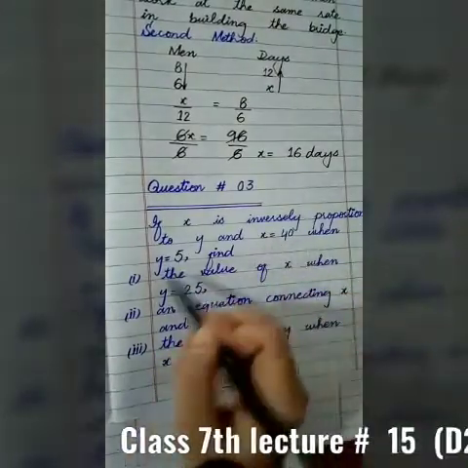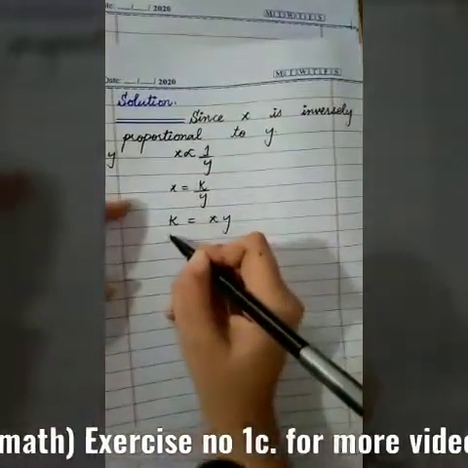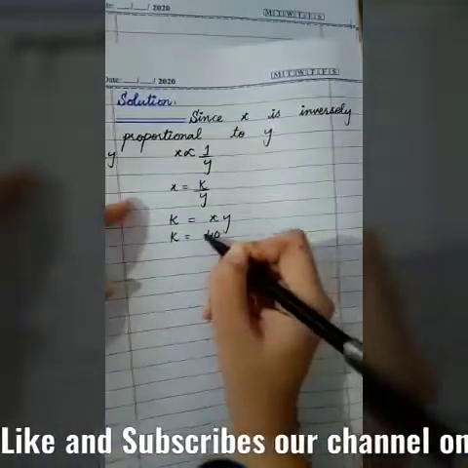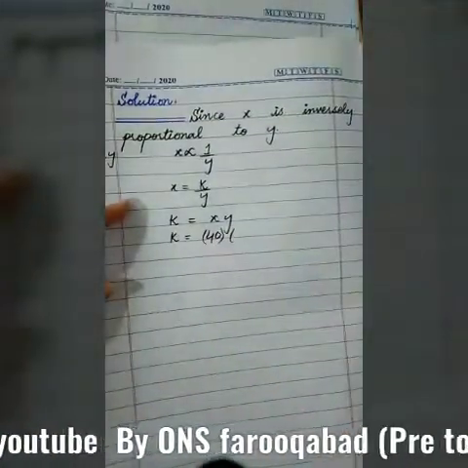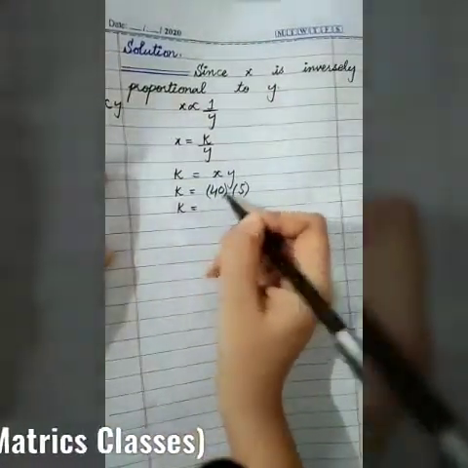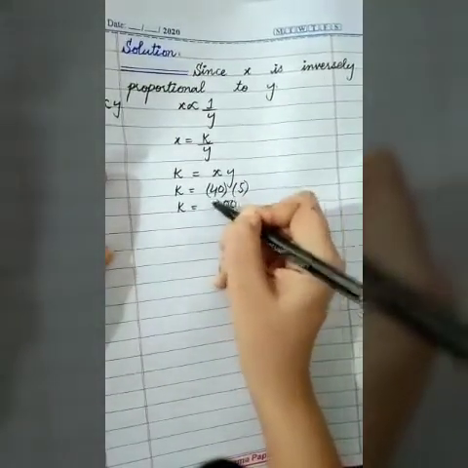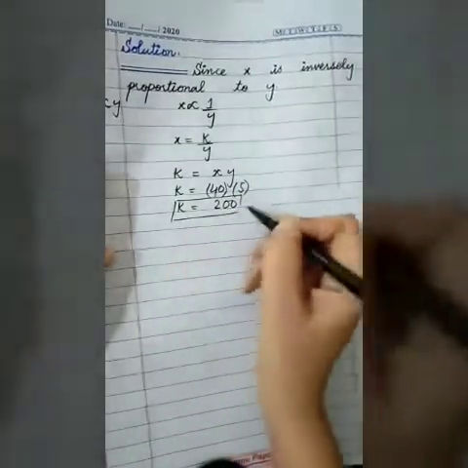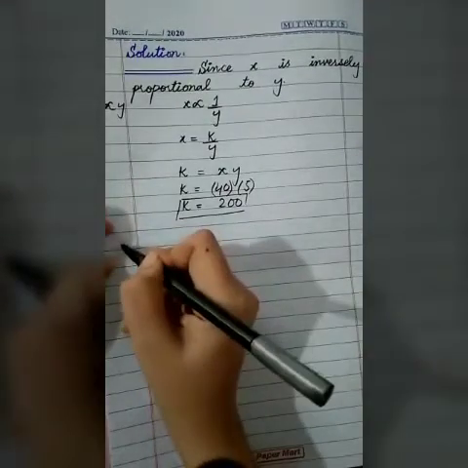Students, x and y values are given to find the value of the constant k. X is 40 and y is 5. So we will place these values now to find the value of k. X was 40 and y is 5. So in this way k will be 40 times 5, that is 200. This way k is equal to 200.